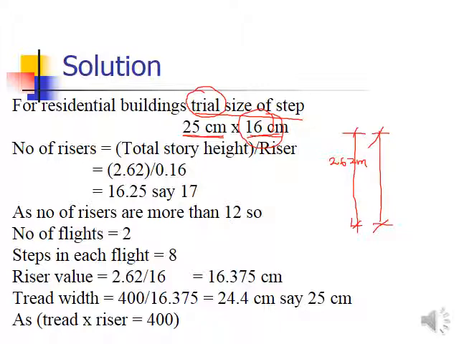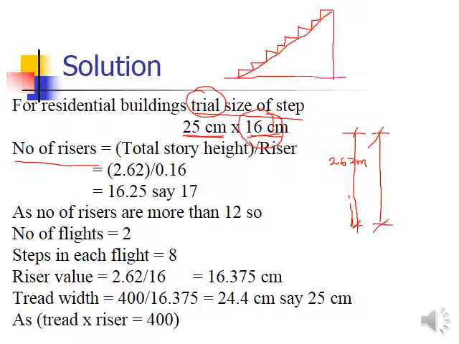If the number of the risers needs to be calculated, then the number of the risers will be the first vertical dimension, then the second one, then the third one, and so on. If we talk about the inclined dimension, if one flight we consider at the start, then these will be the number of the steps, and this will be the story height.